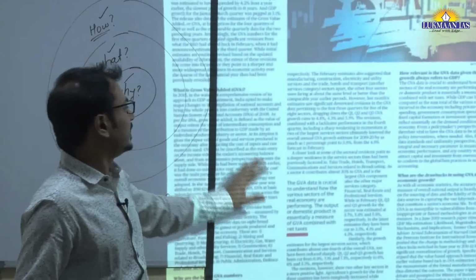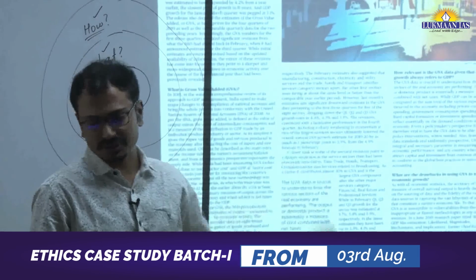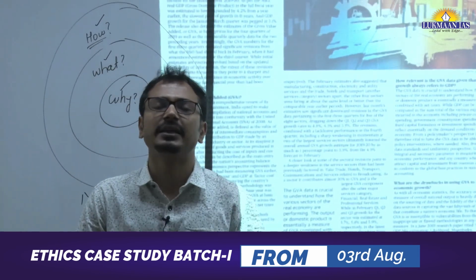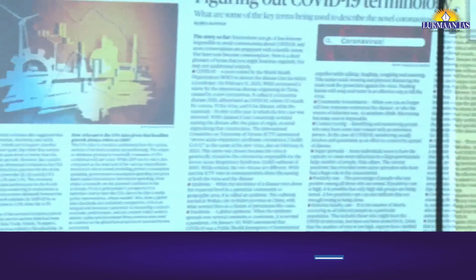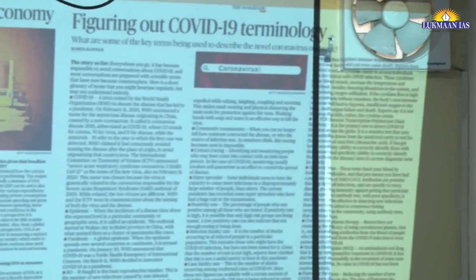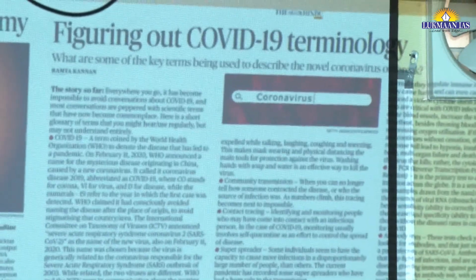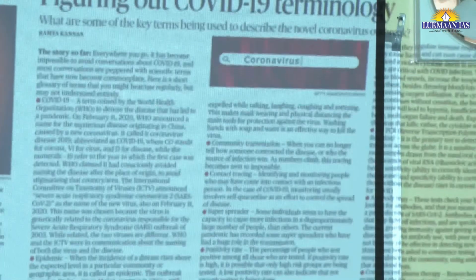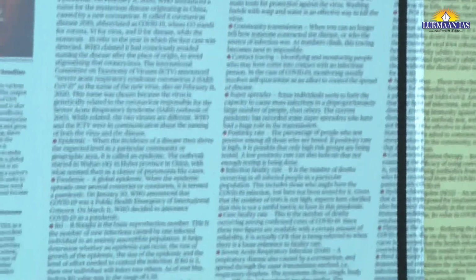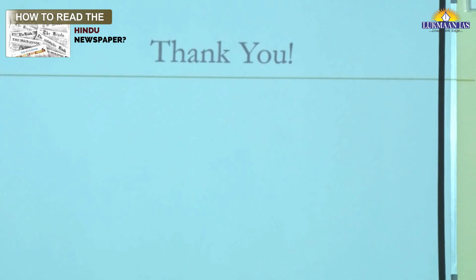It may not be visible here properly, but yes, such kind of articles like figuring out COVID terminologies, terminologies related to the COVID-19 outbreak, like what do you mean by pandemic, what do you mean by epidemic, what do you mean by community transmission, like flattening of the curve, herd immunity. These are very important terms for your examinations. So they are given in the same one article. So take inputs from such articles. Okay, they are very important articles.